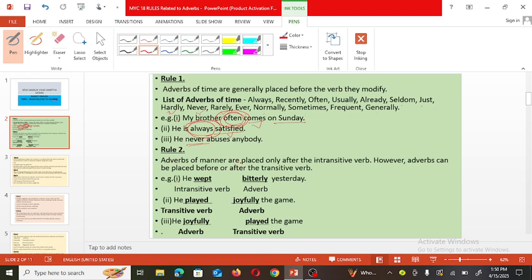Adverbs of manner are placed only after an intransitive verb. However, adverbs can be placed before or after a transitive verb. Now let me first explain the difference between transitive verb and intransitive verb.